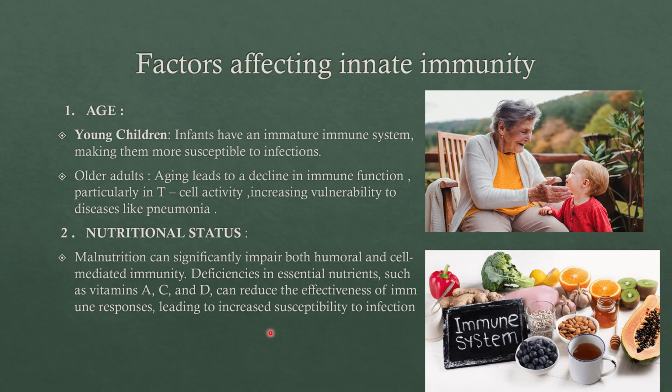If you do not have essential nutrients like vitamin A, vitamin C, vitamin D, which are really important for making your immunity strong, which can release various kinds of cells that go and fight against the infection. But when there is not enough vitamin A, C, D, the effectiveness of immune responses becomes less.